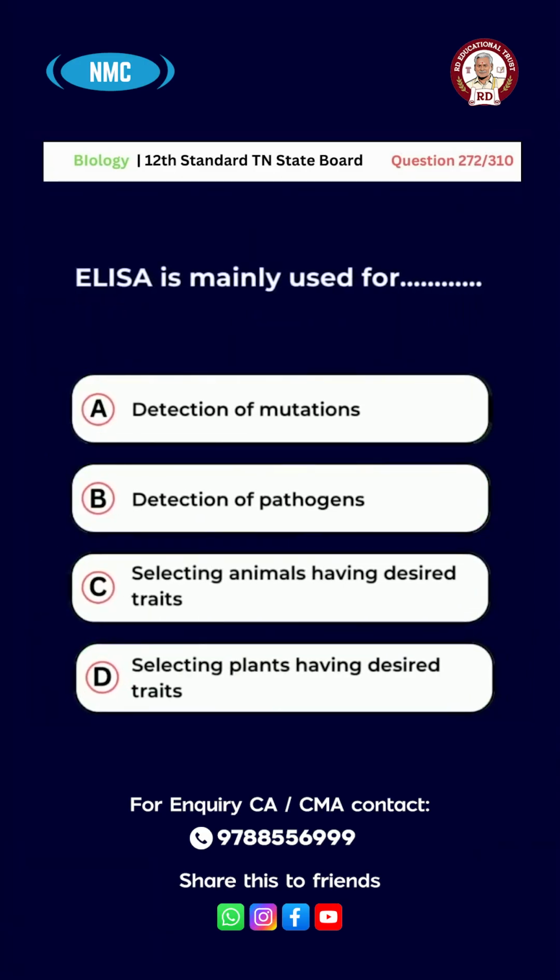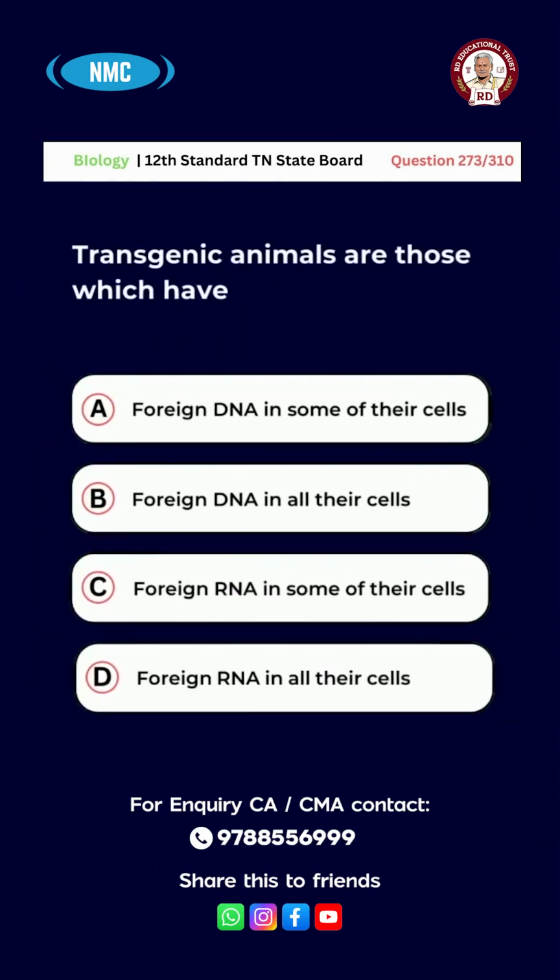Question number 272. ELISA is mainly used for A, detection of mutations. B, detection of pathogens. C, selecting animals having desired traits. D, selecting plants having desired traits. Right answer is option B. Detection of pathogens.